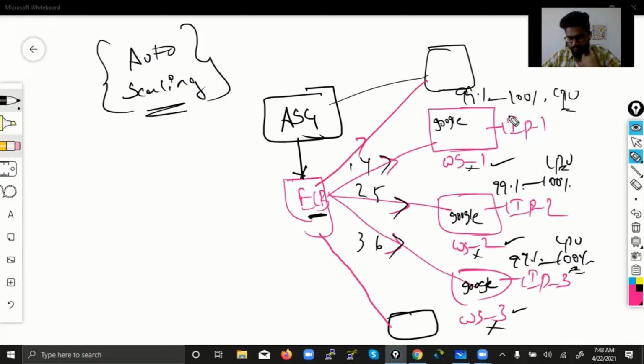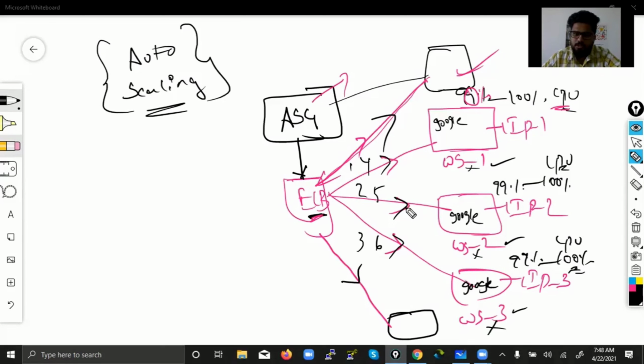Whenever the CPU percentage in the existing web servers crosses 90%, immediately you will tell auto scaling to launch one server, and not only launch but also, after launching, attach it to the load balancer. Then only traffic will be distributed among the new servers. So this is the concept of auto scaling.